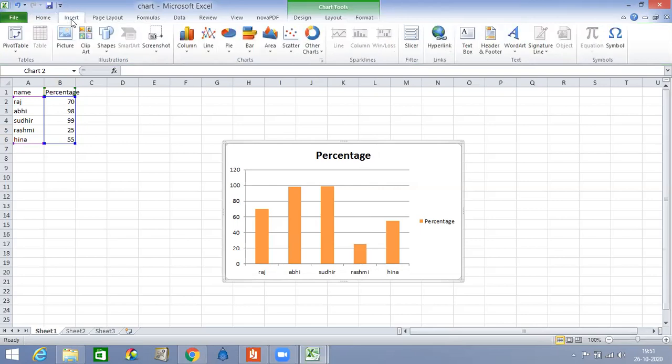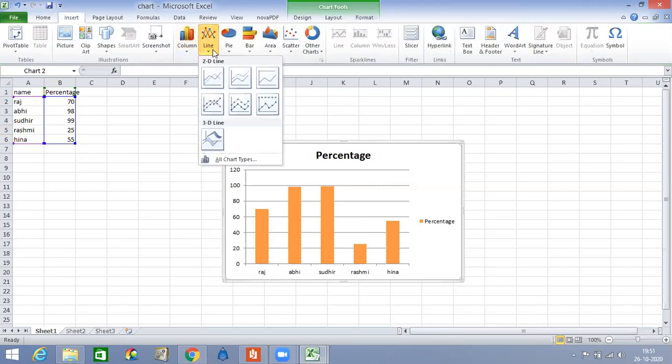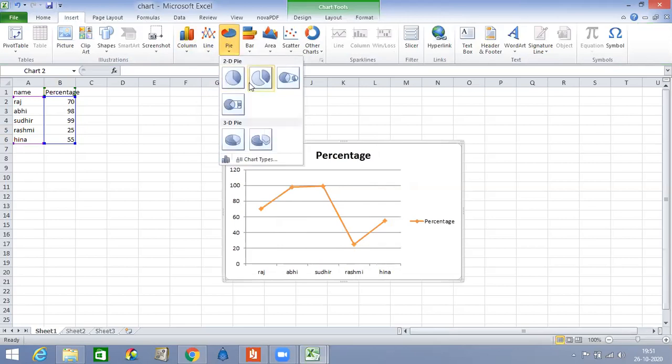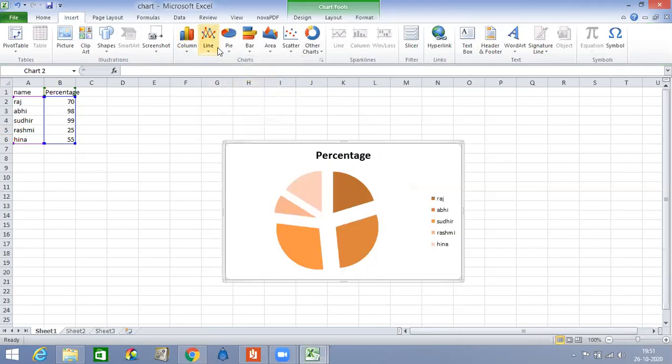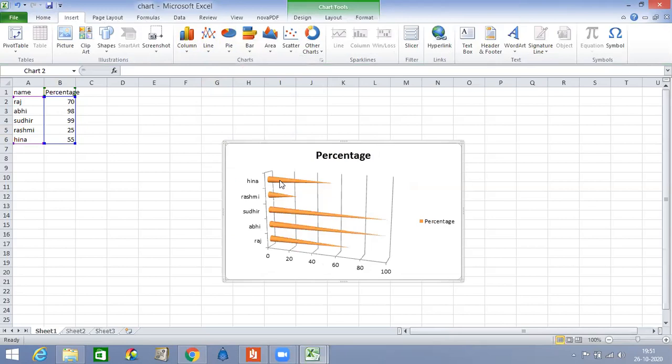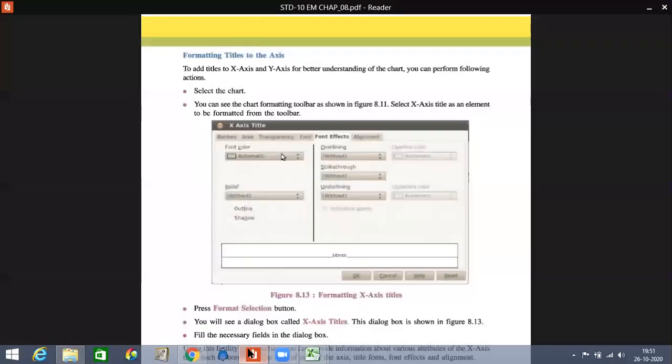Go to Insert, line chart, pie chart. Whichever chart you want to create, bar chart. I hope you are getting it. This is a simple way to create a chart.